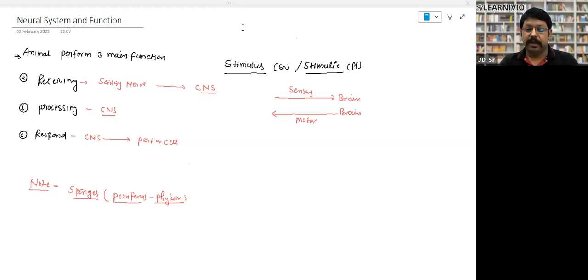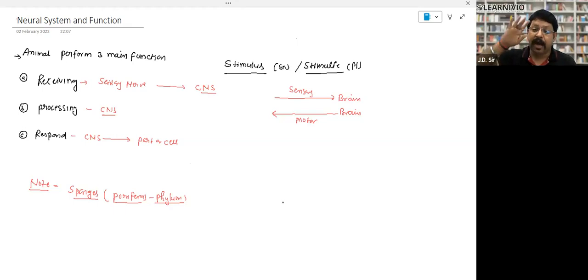So there are two kinds of neurons. In short, you can note down whatever you think is important or helpful for you. Look, there are two kinds of neurons, sensory and motor. Sensory neurons are those which take information towards the brain.